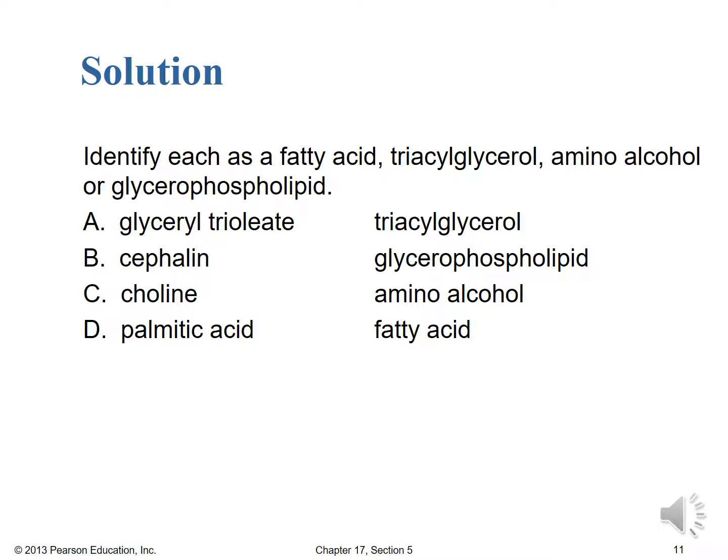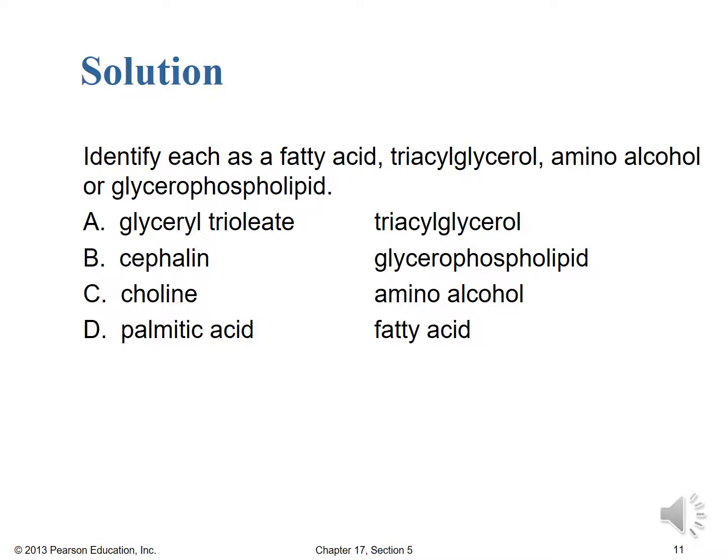Okay, so hopefully these are what you assigned for the different types. So A, glyceryl triolate is a triacylglycerol, right? It's glycerol forming ester linkages with 3 oleic acid residues, and that's its name after it's formed that triacylglycerol. B, cephalin, that's a class of glycerophospholipids, so hopefully you were able to make that determination. Choline is a specific amino alcohol that we mentioned is present in the other type of glycerophospholipid, not the cephalins, but the lecithins. And then finally, palmitic acid is a fatty acid residue, 16 carbon saturated fatty acid residue.